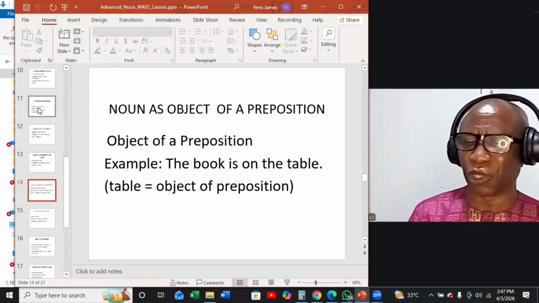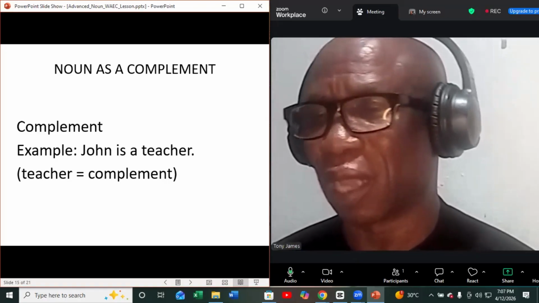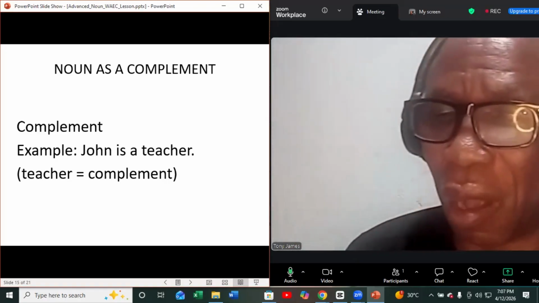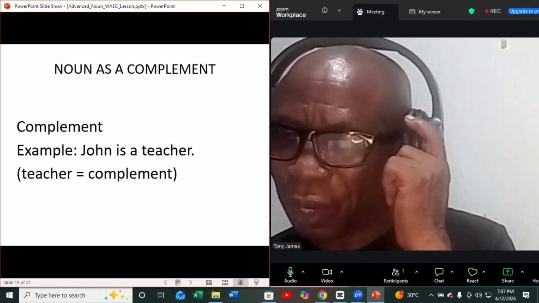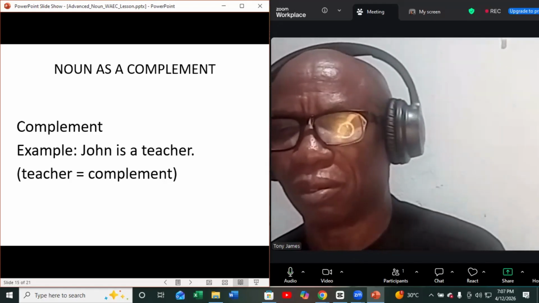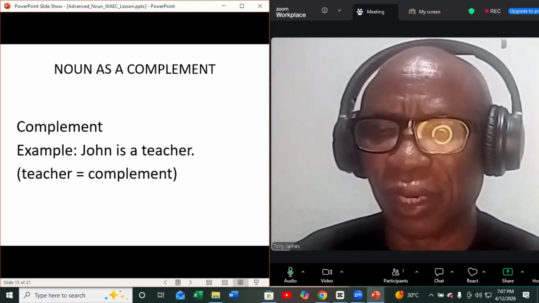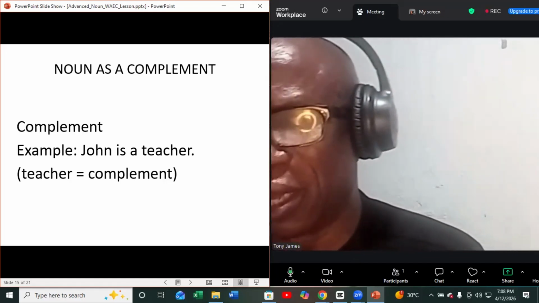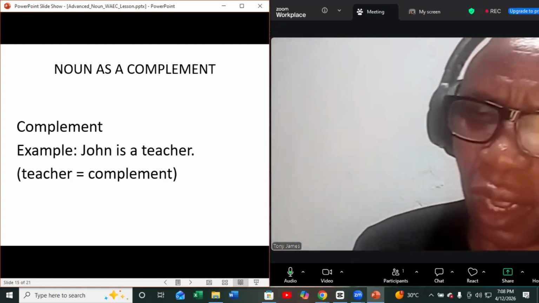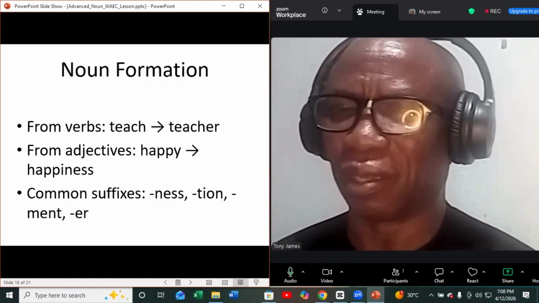Noun as a complement. John is a teacher. This sentence will not be complete unless the word teacher is added. If we remove the word teacher, the sentence becomes John is a. The meaning will not be complete. So the noun comes in to complete the sentence, and therefore we say that noun serves as a complement of the sentence.